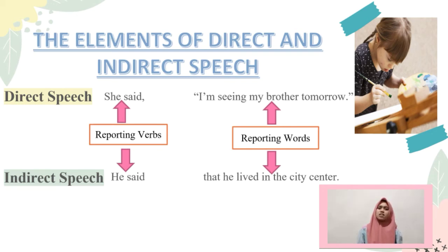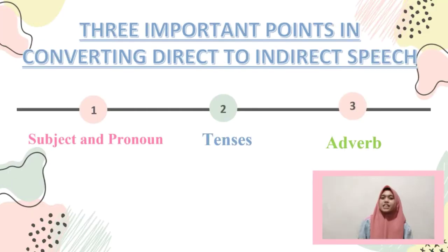Meanwhile, the sentences we repeat in the direct and indirect speech are called reporting words. So there are two elements that we must pay attention to in direct and indirect speech, namely reporting verbs and reporting words.